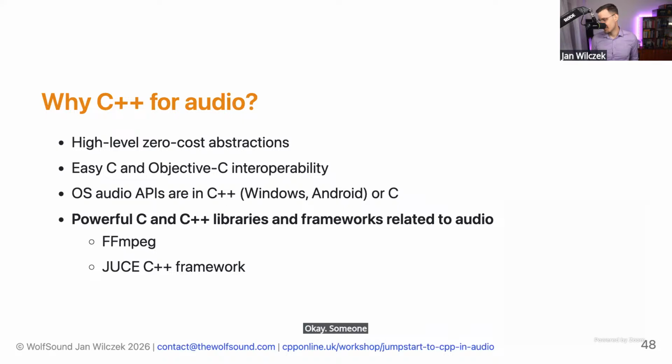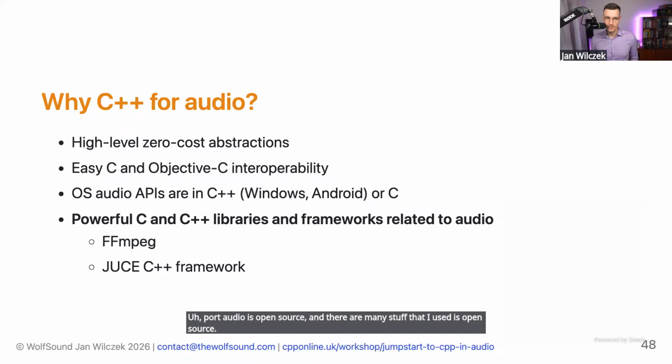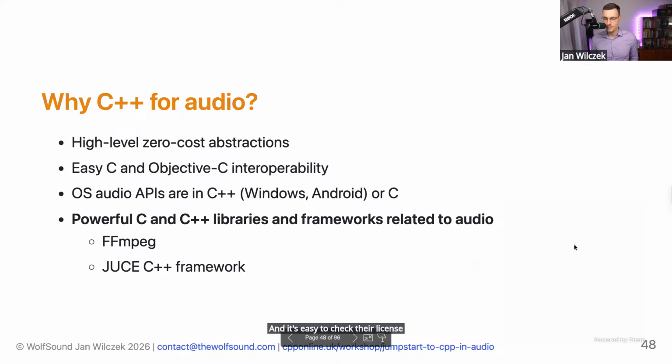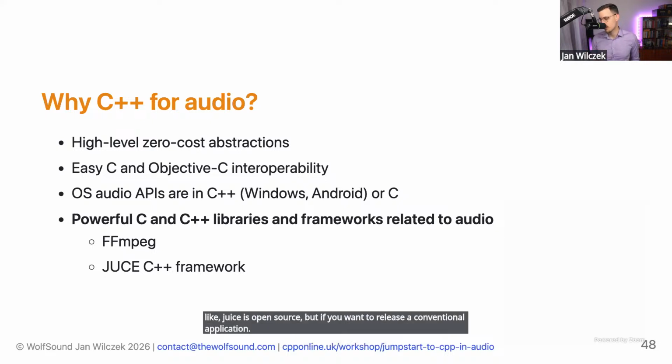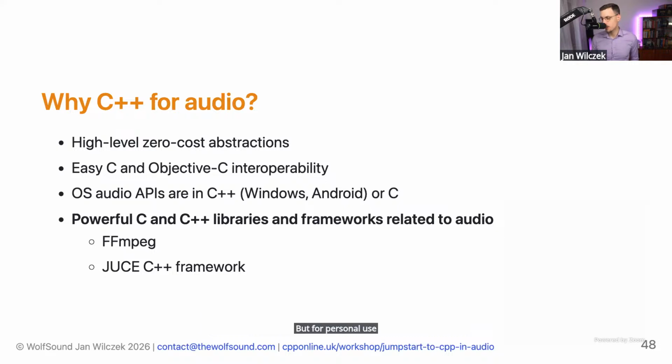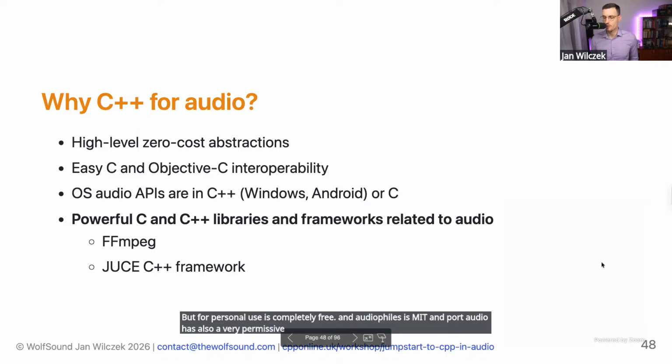Someone commented, is the header that you used open source or proprietary? PortAudio is open source, and the remaining stuff that I used is open source. And it's easy to check their license, but to my knowledge, JUCE is open source, but if you want to release a commercial application, you need to have a license. But for personal use, it's completely free. And AudioFile is MIT, and PortAudio also has a very permissive license, if I remember correctly.